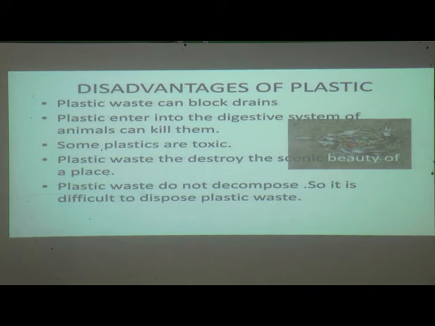So that is why it will affect our health. Plastic waste does not decompose. And one more most important disadvantage: these things cannot decompose, so it is difficult to dispose of plastic waste. It is impossible or very difficult to decompose and dispose of these types of things.